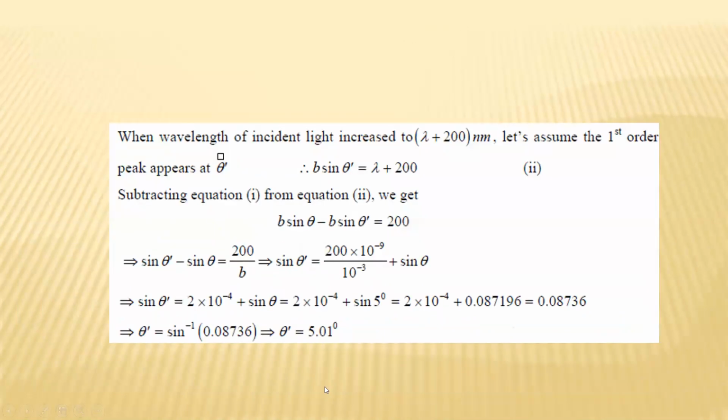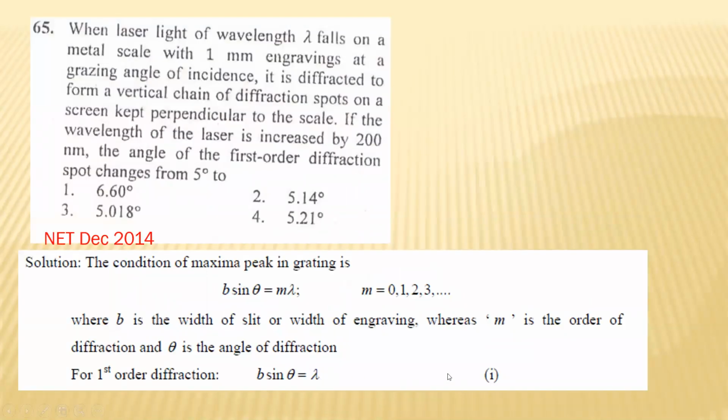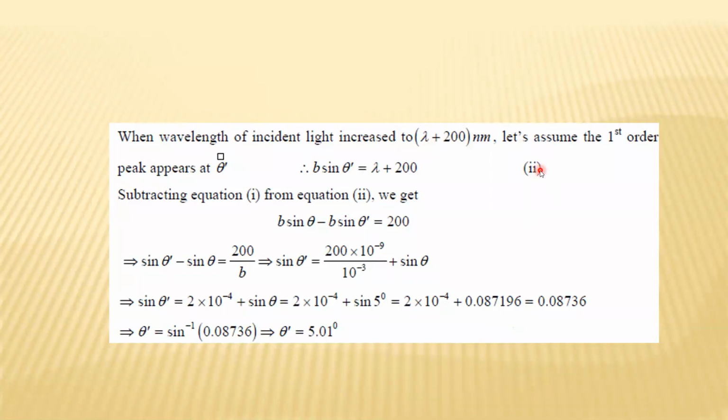Now we will use our new condition, where our new lambda dash is lambda plus 200. So the new condition will be b sine theta dash equals lambda plus 200, because theta is also changing. Our first condition is b sine theta equals lambda, and the second condition is this. We have to find the change in theta, so subtract these two equations, 2 and 1. So b sine theta dash minus b sine theta equals 200. First calculate sine theta dash minus sine theta, which will be 200 upon b.